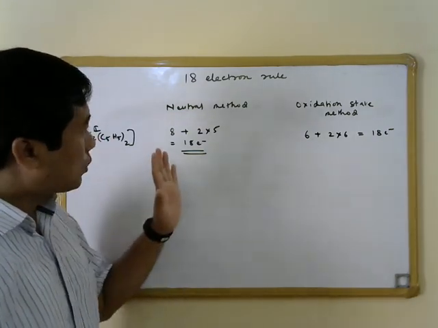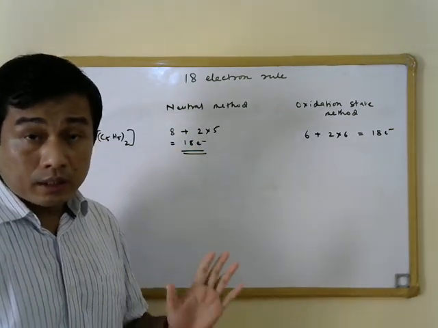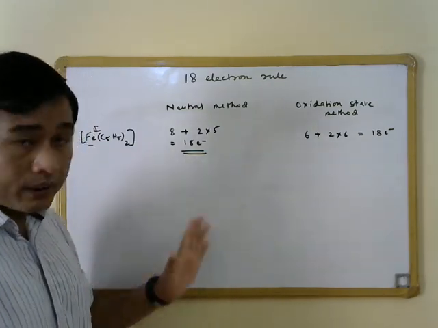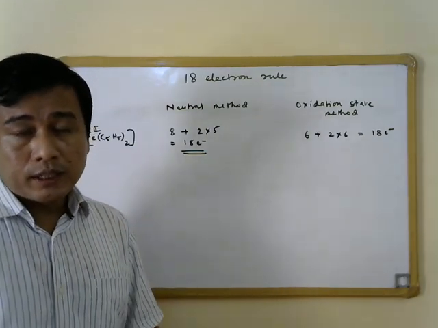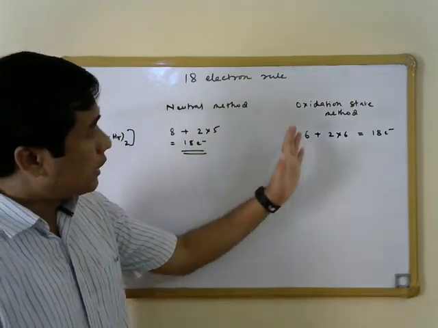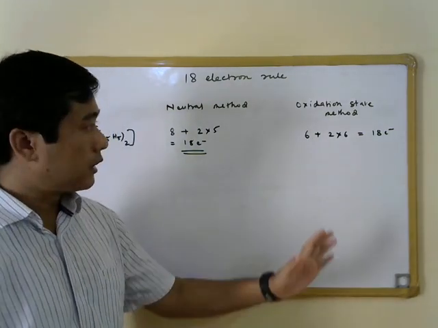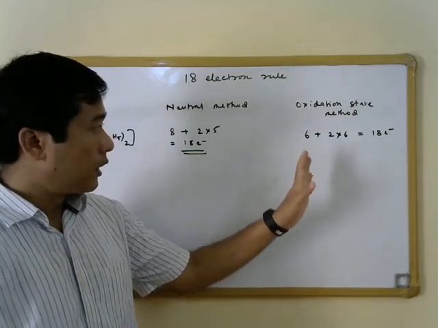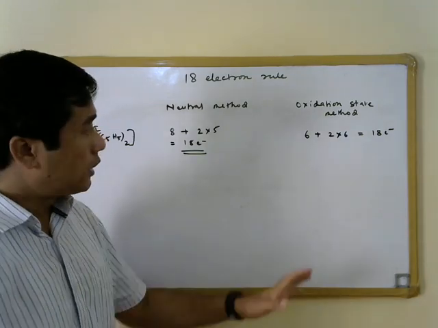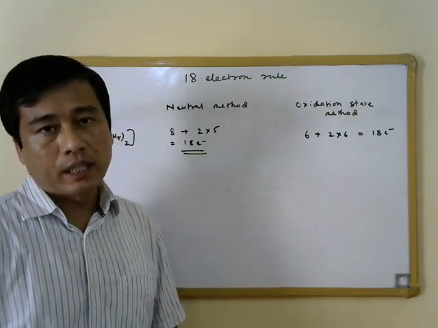So both of these two methods of electron counting we have seen are distinct. In one case we do not consider the oxidation state of the metal as well as the charge on the ligand, while in case of the oxidation state method we do consider the oxidation state of the metal as well as the charge on the metal ion to find out the total number of valence electrons.